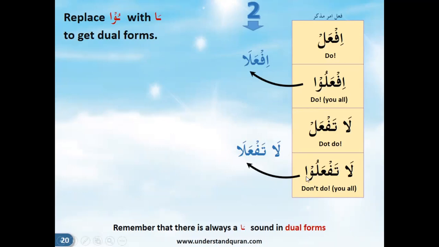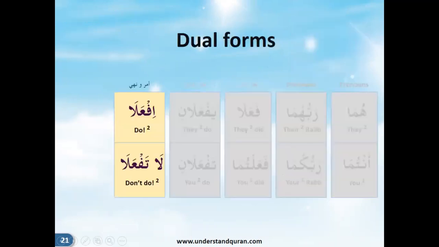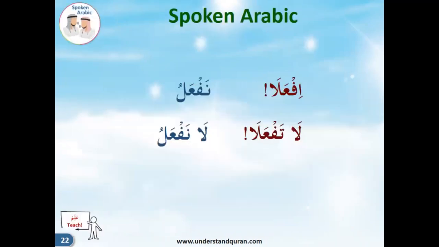When we have taf'aluna, it becomes taf'alani. The noon remains there and the wow is changed to an alif. So wherever there is dual, we have to add alif. So if'ala, la taf'ala for two people. If'ala, you both do, and the answer will be نفعل, naf'alu. We both will do, inshallah. La taf'ala, don't do. You both don't do. The answer will be لا نفعل.